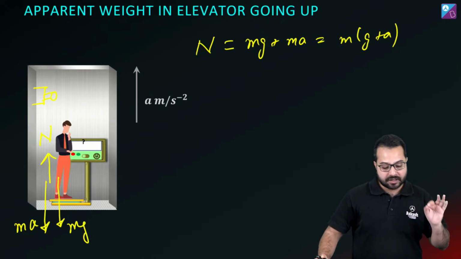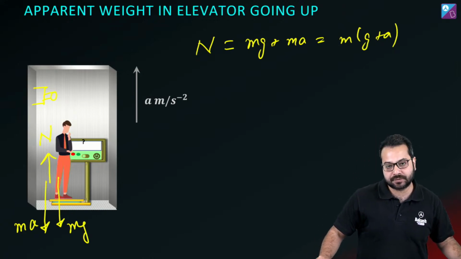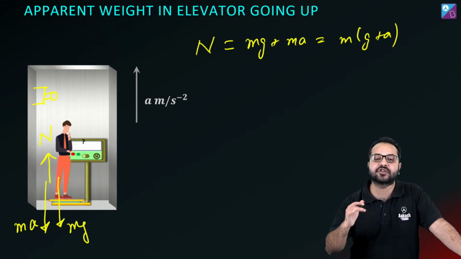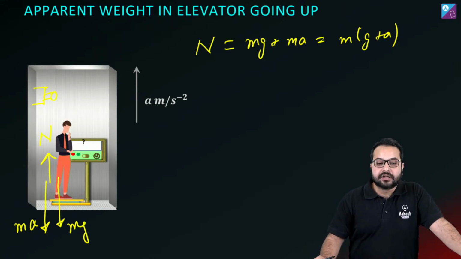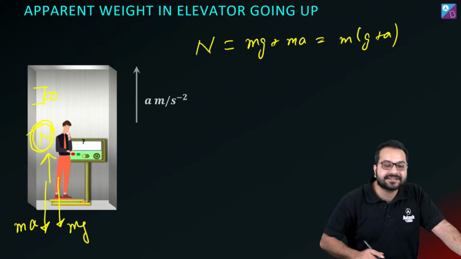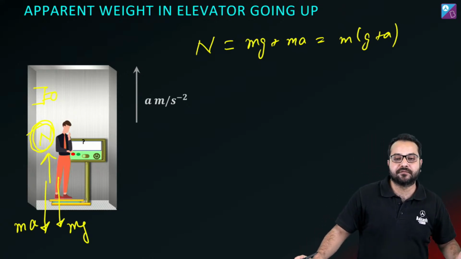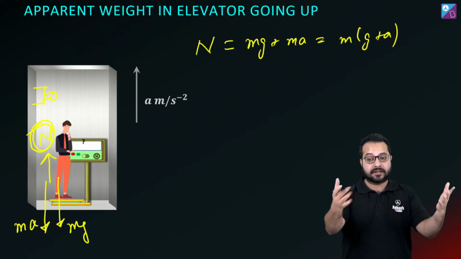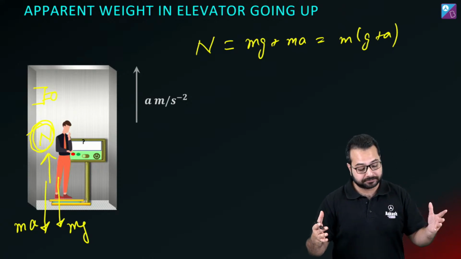Okay, perfect. Now let's talk about the action reaction pair. Swastika, tell me, this normal force over here, what is the action reaction pair of this normal force? Can you tell me? This question is thrown open to everyone.